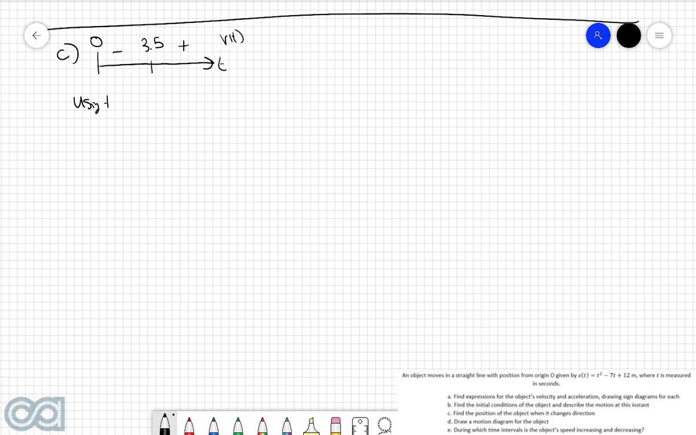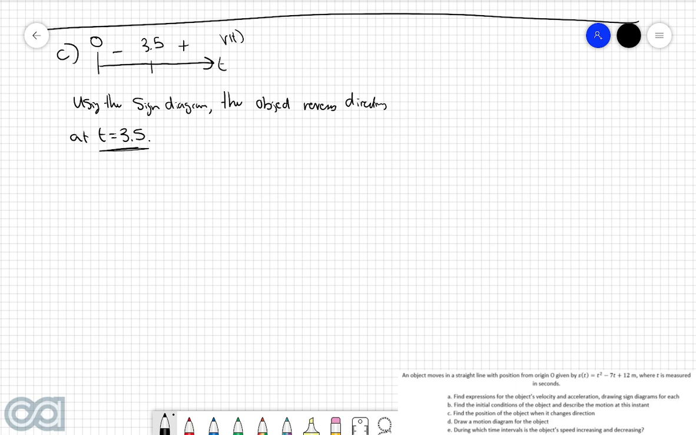So we can write this. Using the sign diagram, the object reverses directions at t is equal to 3.5. However, the question isn't asking us when the object reverses directions, it's asking us to find the position of the object when it changes directions. So we know that it changes directions when time is equal to 3.5, and we need to find the position of the object at this instant.